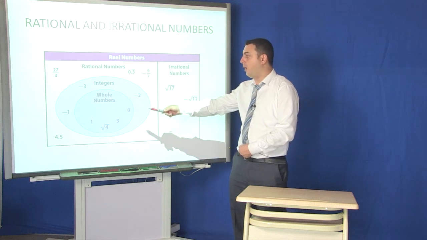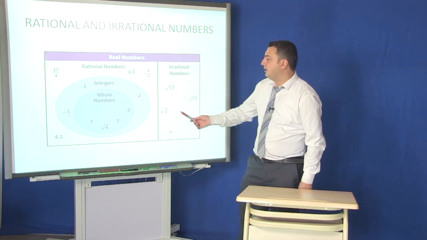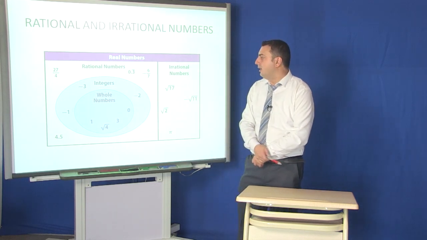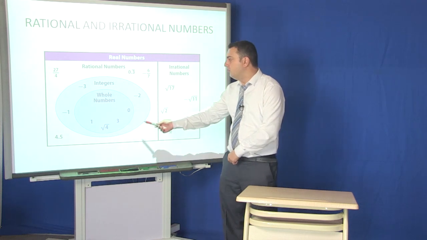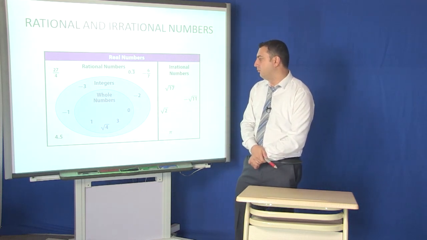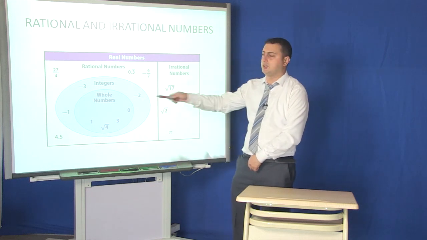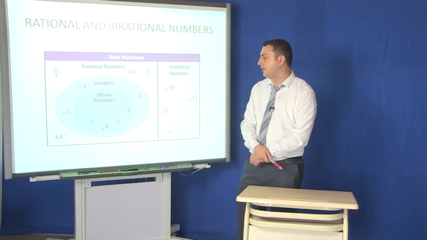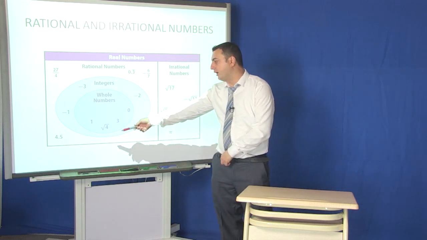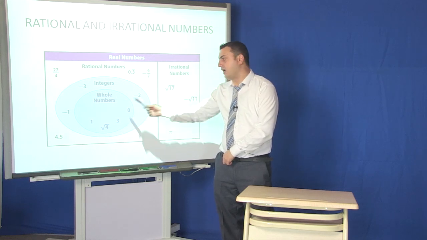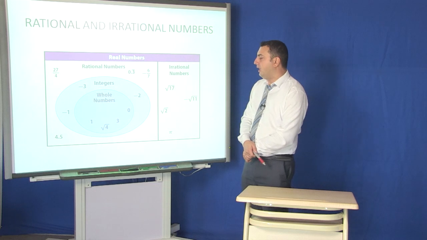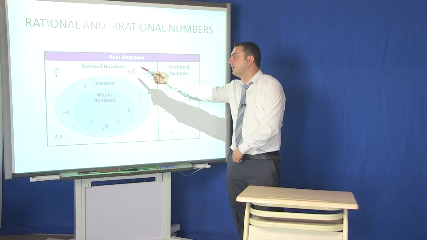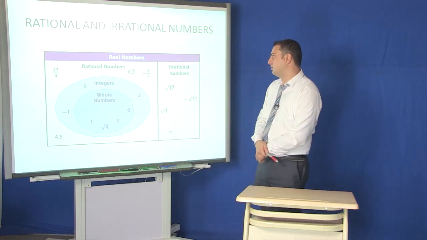It looks like a pie chart, and inside the diagram you can see integers with minus numbers. Then there is one more pie-chart-like picture, in which the whole numbers are described: you can see 1, the square root of 4, 3 and 0 as well. These are called whole numbers, but altogether they are considered to be rational numbers.